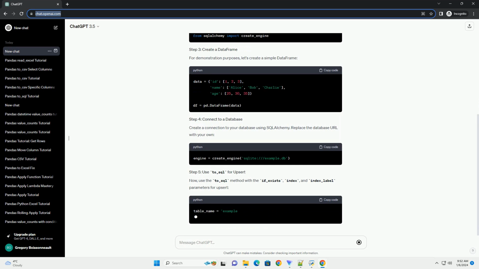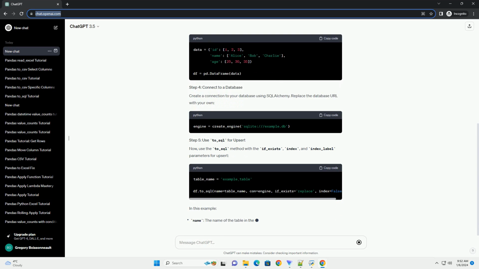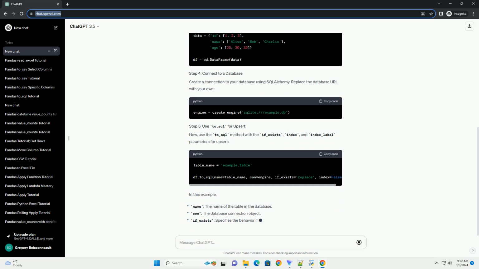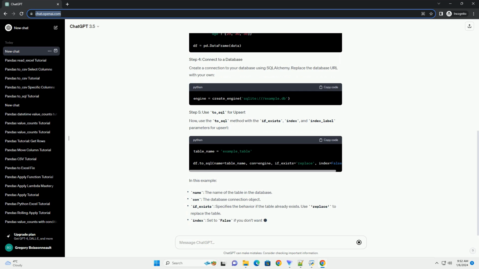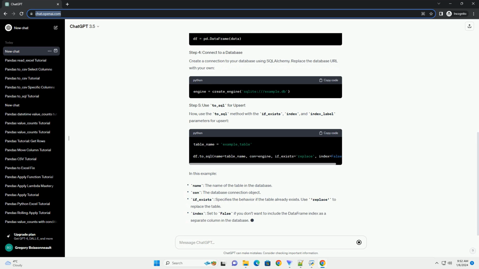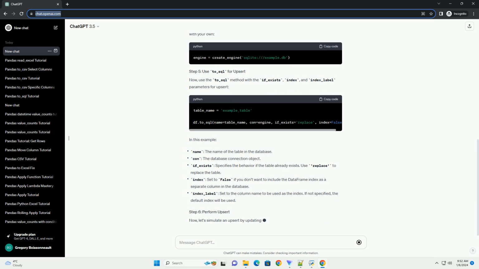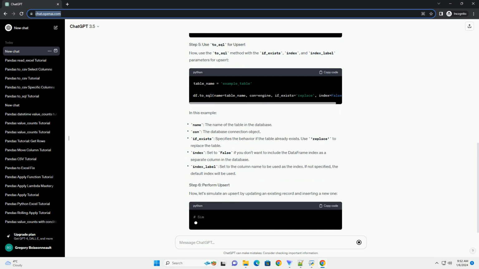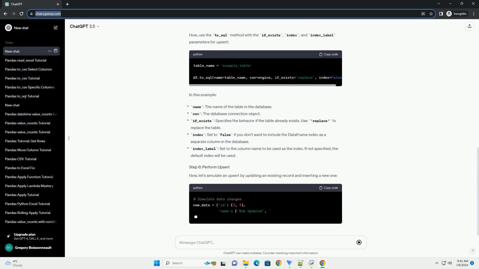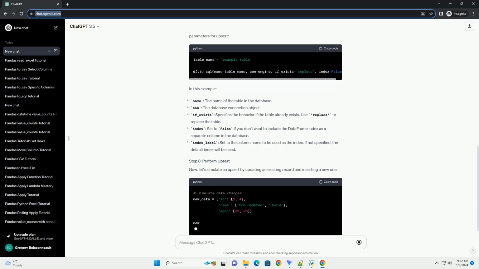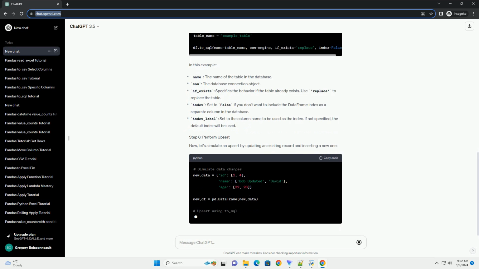In this tutorial, I'll demonstrate how to use the to_SQL method in pandas for upsert operations. We'll assume you have a table in a SQL database that you want to update or insert records into. Let's assume we have a simple pandas data frame and a SQL table named my_table with columns ID, name, and age. In this example, the ID column is used as the primary key for the upsert operation. The method=upsert parameter is used to enable the upsert functionality.